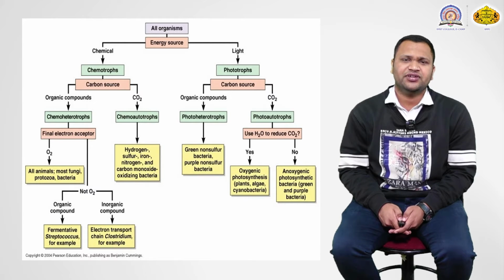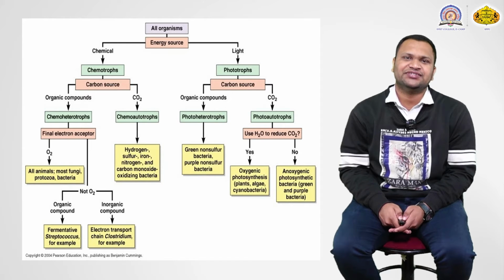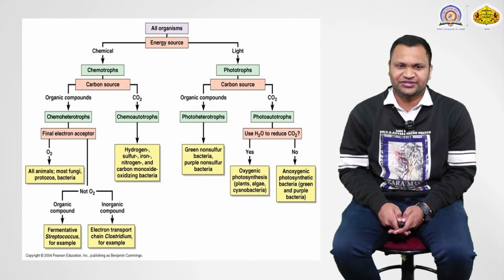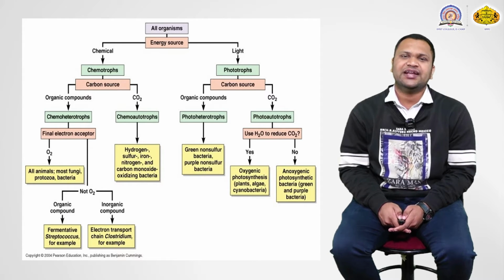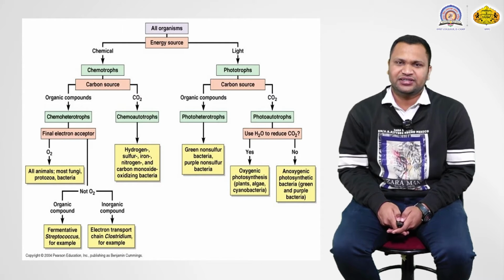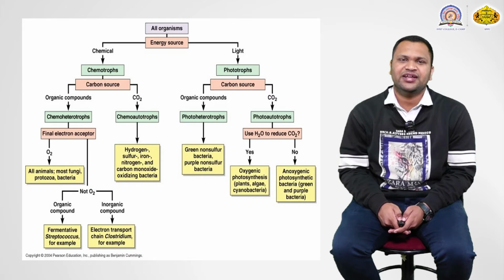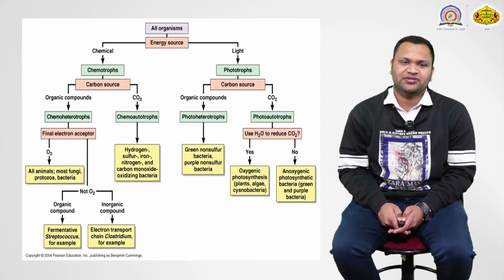In case of all animals, fungi, protozoa and certain bacteria, they require oxygen for growth, and oxygen acts as the final electron acceptor. There are certain microorganisms which do not require oxygen, or certain other chemicals act as the final electron acceptor. Suppose in case of an organic compound, it acts as the final electron acceptor. The example is the fermentative Streptococcus species.